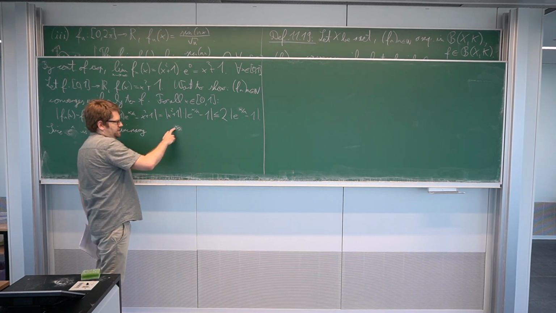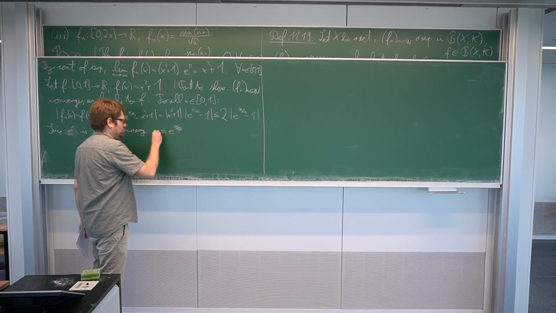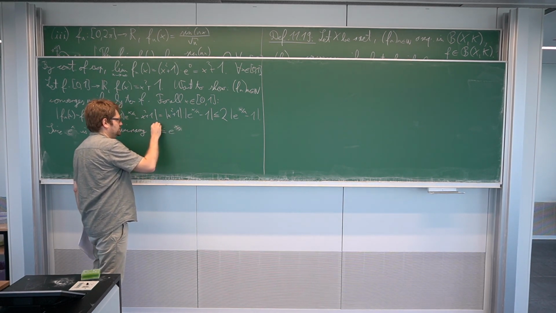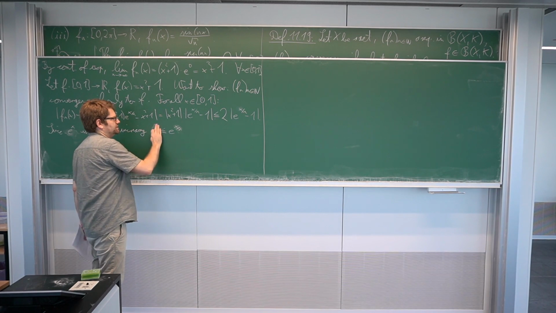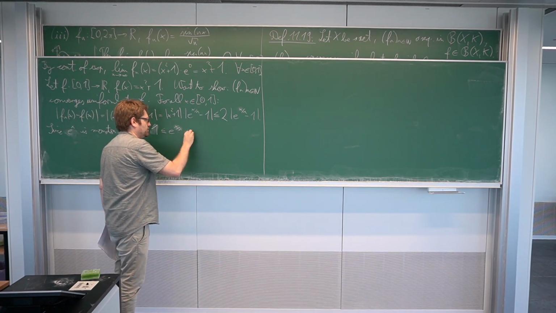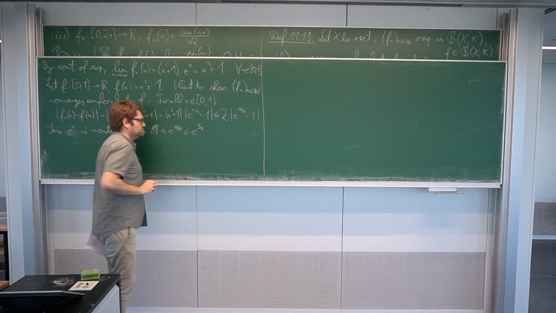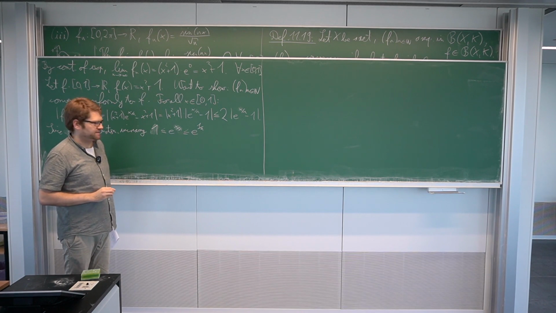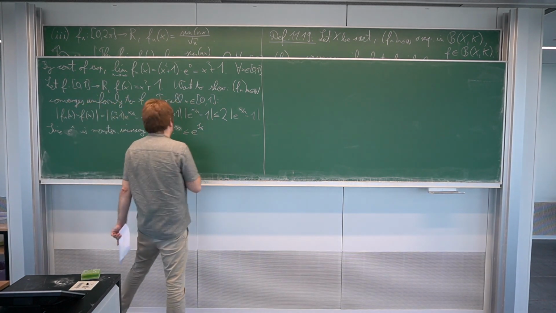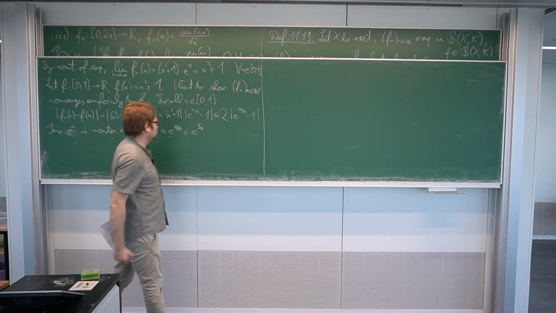e to the x over n. x is between 0 and 1, so this is bigger than or equal to e to the 0 over n, so e to the 0, which is 1. Now, x is smaller than 1, so this is smaller than or equal to e to the exponent 1 over n. So, first of all, from this first inequality, we see that we can ignore the absolute values because this is always non-negative.